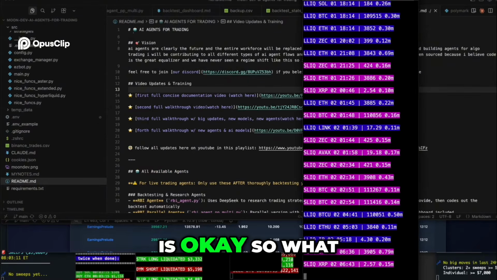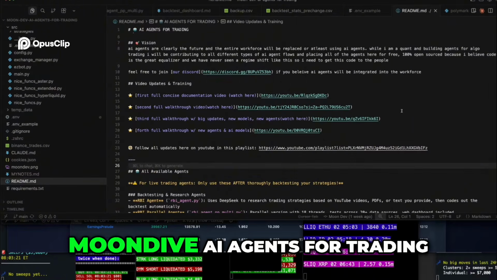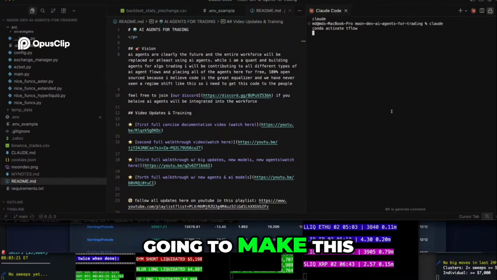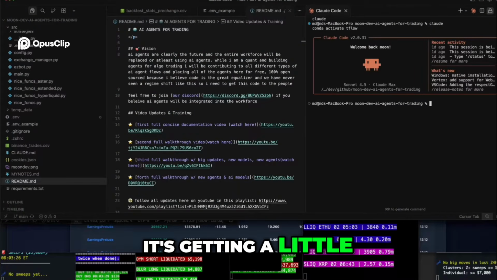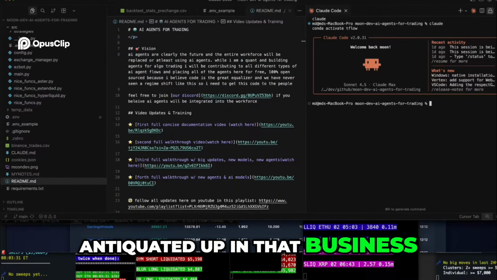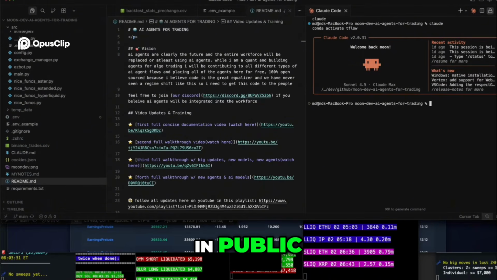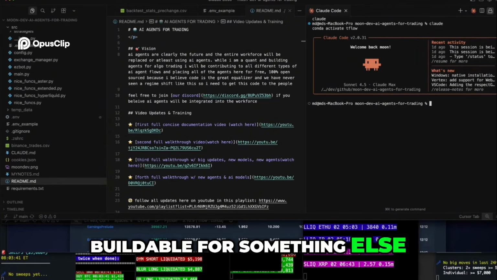There she is. Okay. So what I want to do here is two questions for you. First off, Moondev AI agents for trading. This is all open source, but I think I'm going to make this front end into a new project because it's getting a little antiquated in that repo. It's too big, and I think that's going to happen over and over again. I'm going to build in public, and when I see something that is buildable for something else, I might just build it.